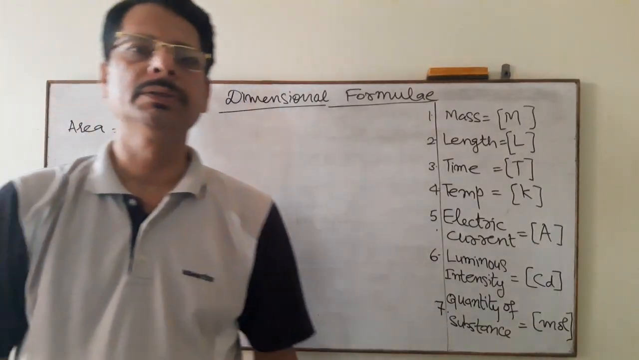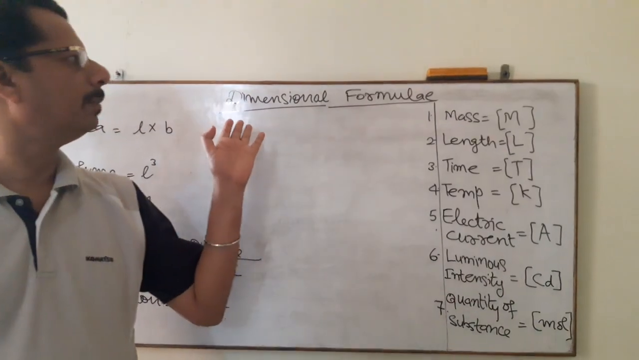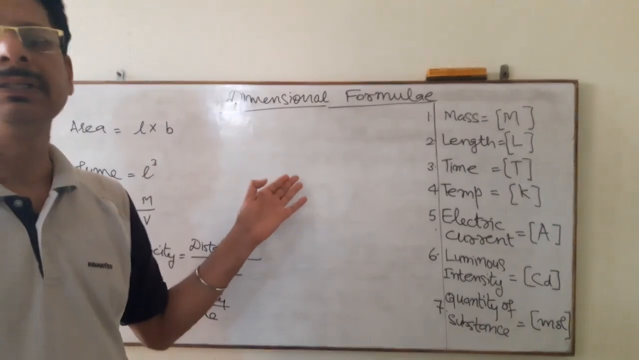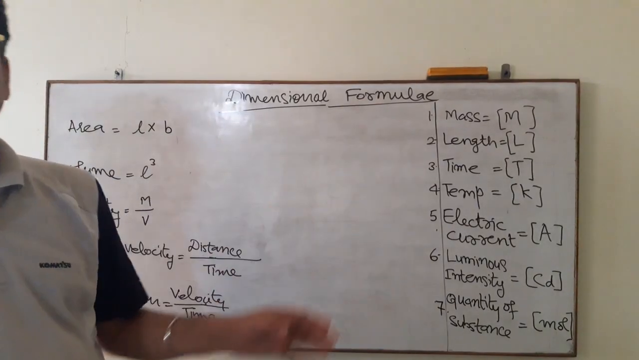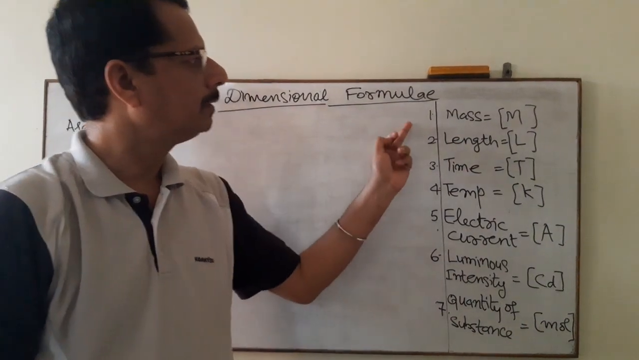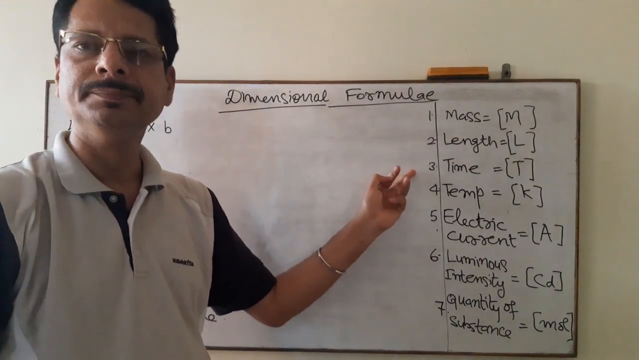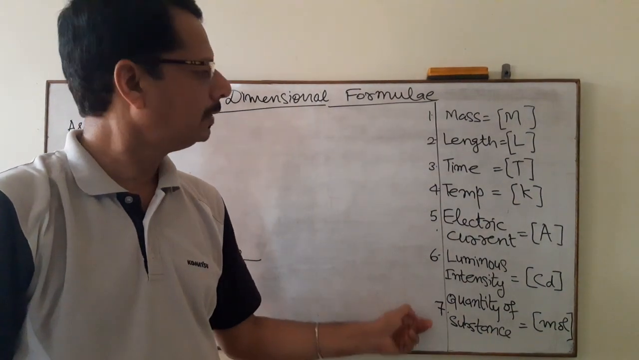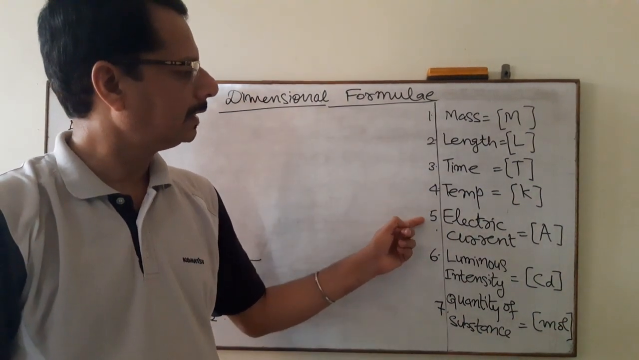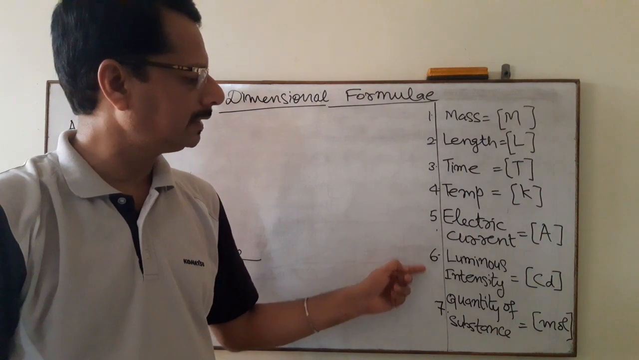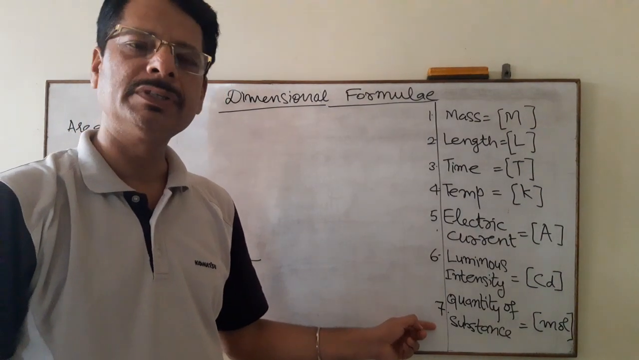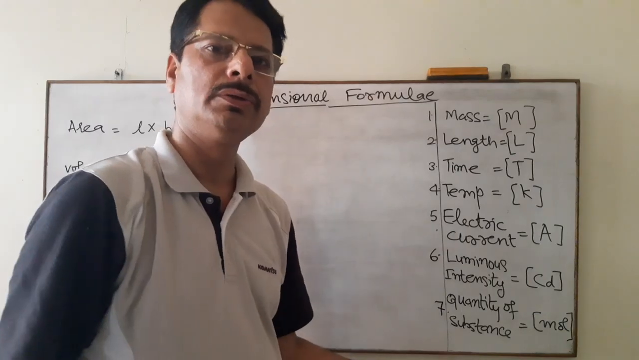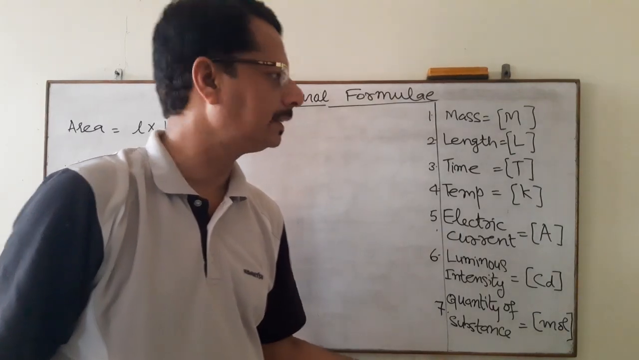So today we are going to discuss various dimensional formulae of different physical quantities. As we have already discussed, mass, length, time. Apart from this, we have four other fundamental quantities also. That is temperature, electric current, luminous intensity, and quantity of substance. Quantity of substance or quantity of mole, quantity of atom also you can say.